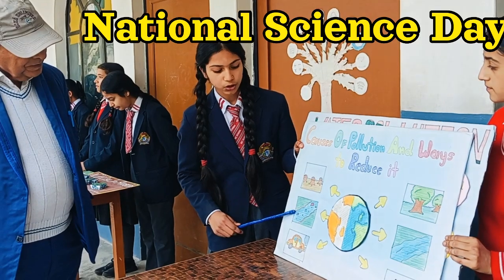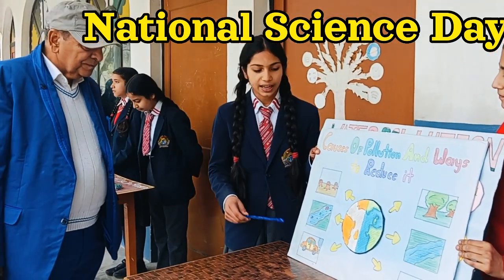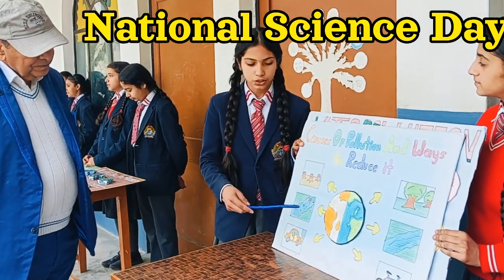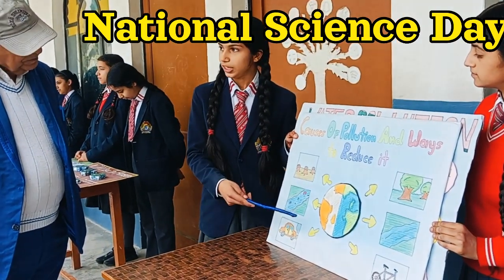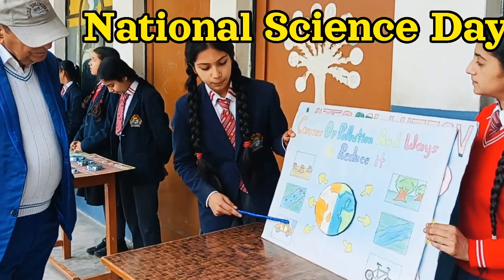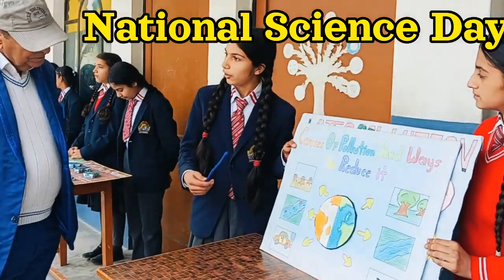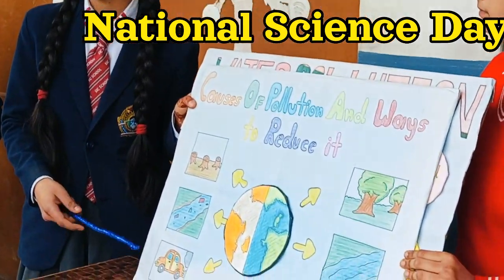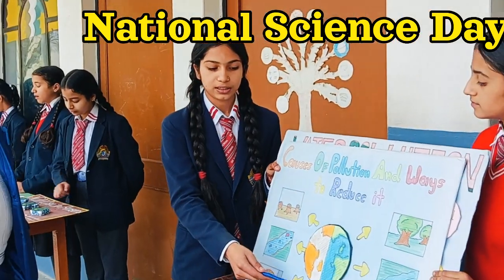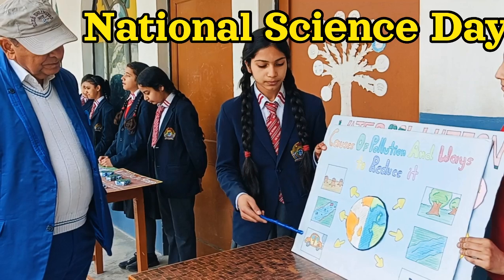Water pollution is caused when plastic and waste materials of the factories are thrown into and contaminate the water, rivers and lakes. We can reduce it by cleaning our lakes and rivers. Air pollution is caused by cars because they release harmful gases such as carbon dioxide and methane, which cause pollution. We can reduce it by using bicycles and buses.